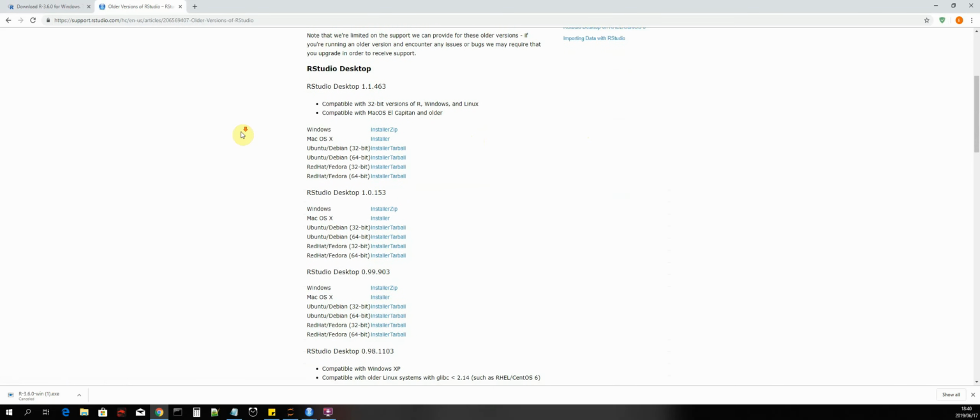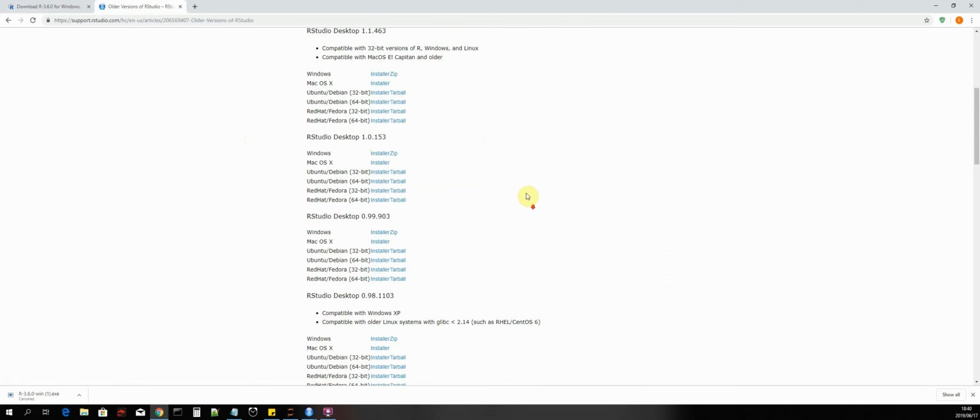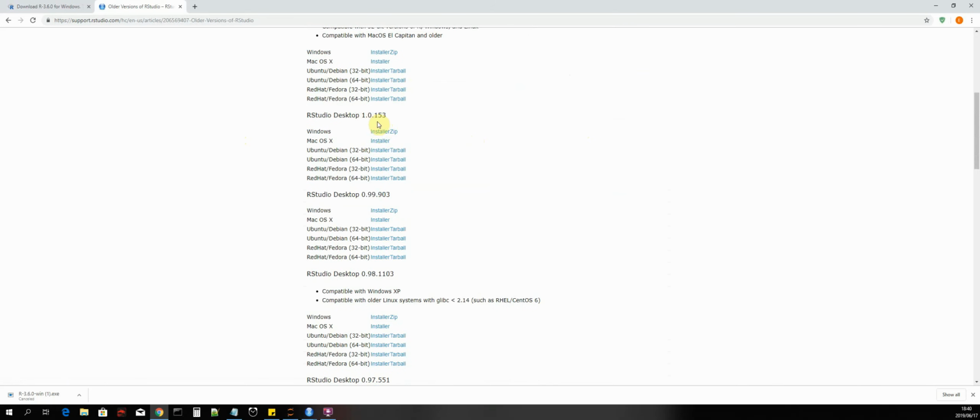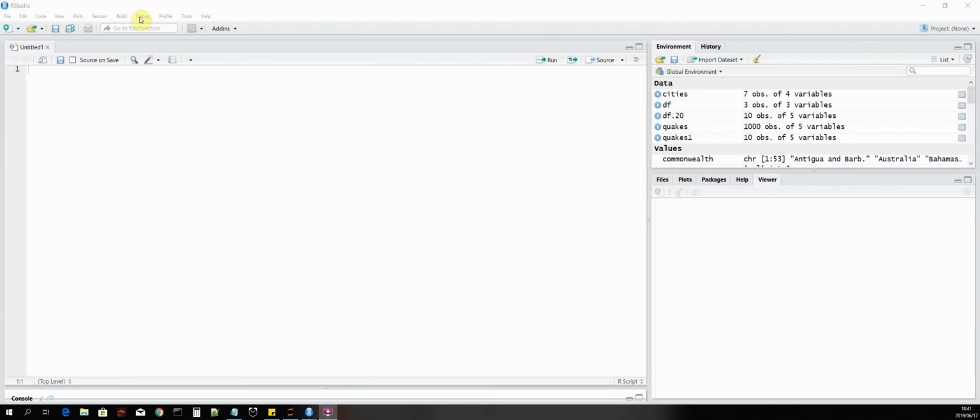And then you choose your older distribution of R. So I have installed this one, 1.0.153, and then we click on installer for Windows. So I'll cancel that.